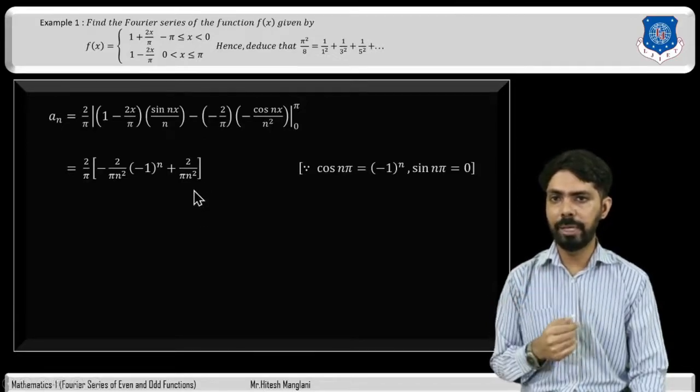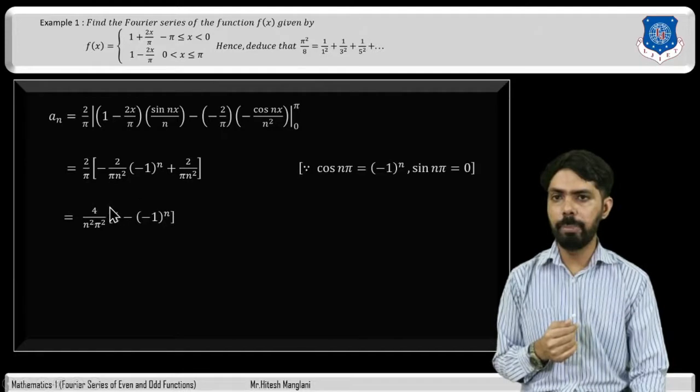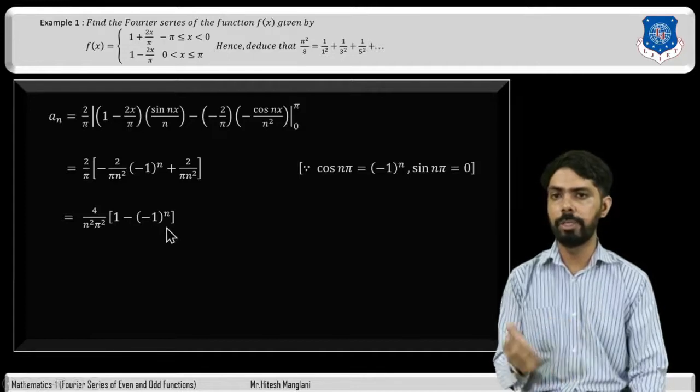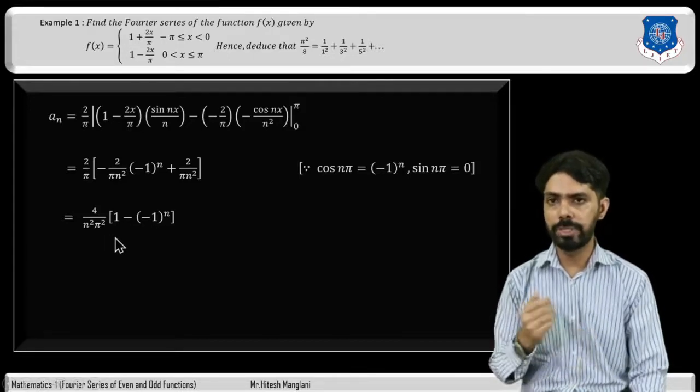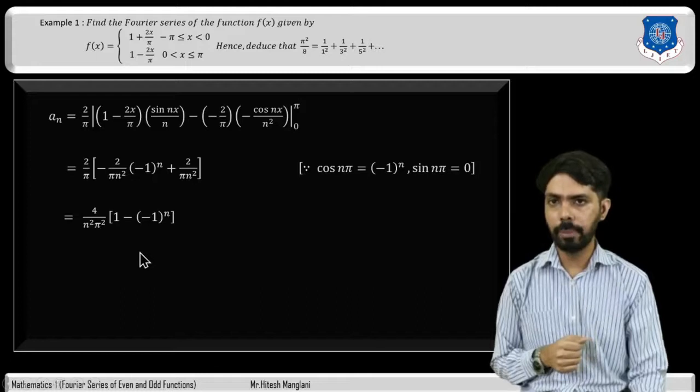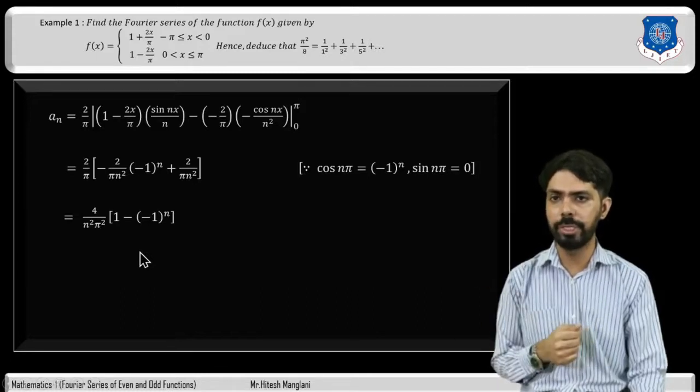So if we simplify this result, then it will be 4 divided by n square pi square in bracket 1 minus minus 1 raised to n. So this is the answer of an. Now as we have to find the Fourier series.